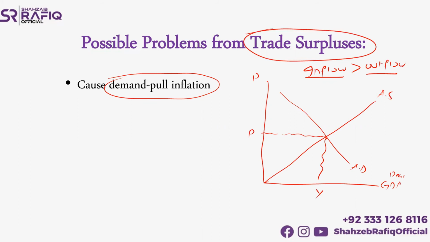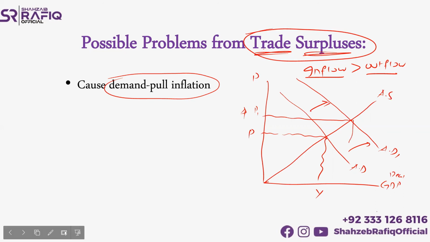Now, if the economy is experiencing a trade surplus, it means your aggregate demand increases. If your aggregate demand increases, you can see there will be a right shift in aggregate demand from AD to AD1. So your equilibrium will move upward. There will be an increase in prices, and also an increase in your real GDP, which is a good thing, but an increase in real GDP at the cost of higher prices. And these higher prices are just because of the increase in aggregate demand. This is said to be demand pull inflation. So yes, trade surplus will bring demand pull inflation in the economy.